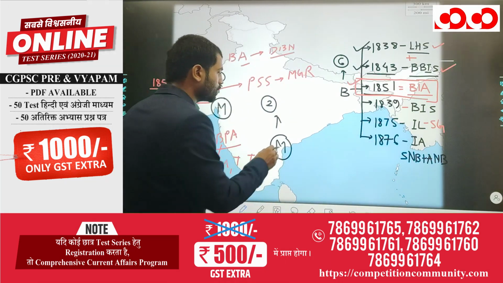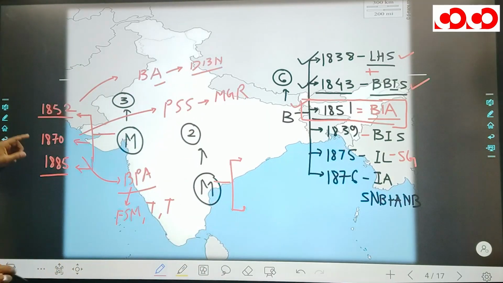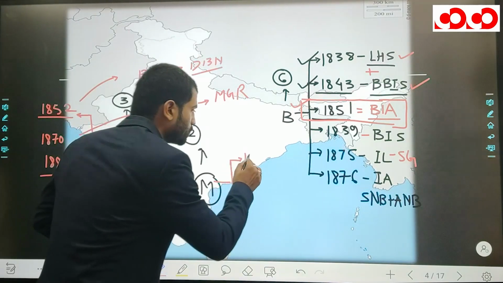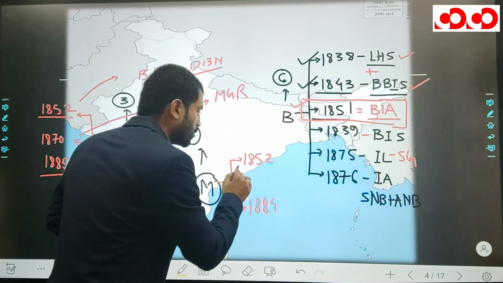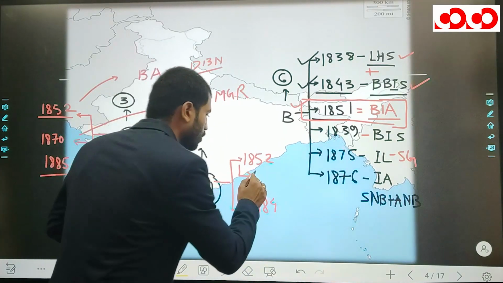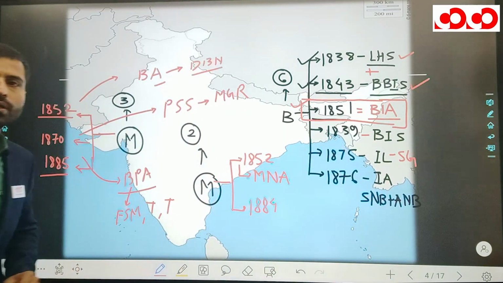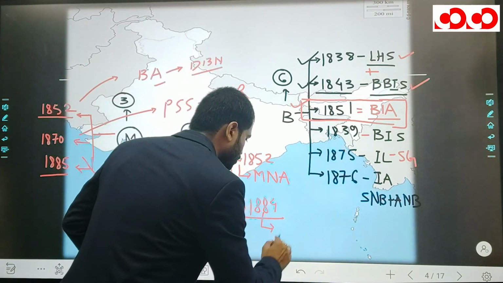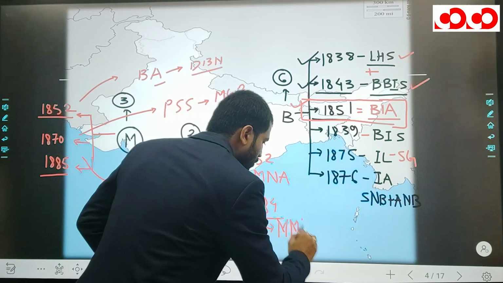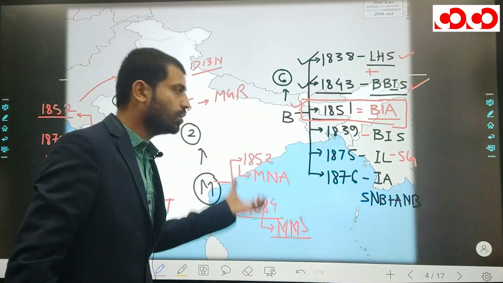Now, next one is in Madras. Remember the two dates here, 1852 and 1884. The first organization, in 1852, is the Madras Native Association. Remember Madras Native Association. Now come to the point which is related to our question, that is Madras Mahajan Sabha. Madras Mahajan Sabha was established in 1884.